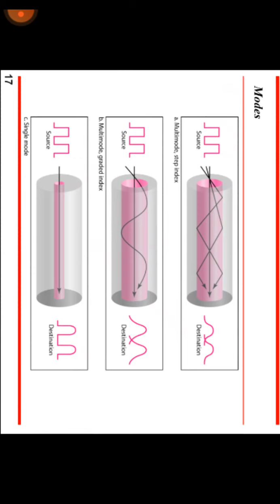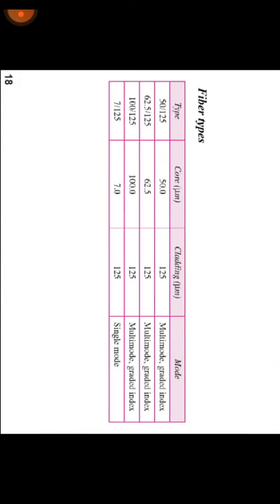In single mode there will be only one source that can be transferred from the transmitter to the destination. But in multi-mode there are many sources that can be transferred and received at the destination. Next one is the multi-mode gradient index. That is also similar to the multi-mode step index. So next are the fiber optic fiber types.